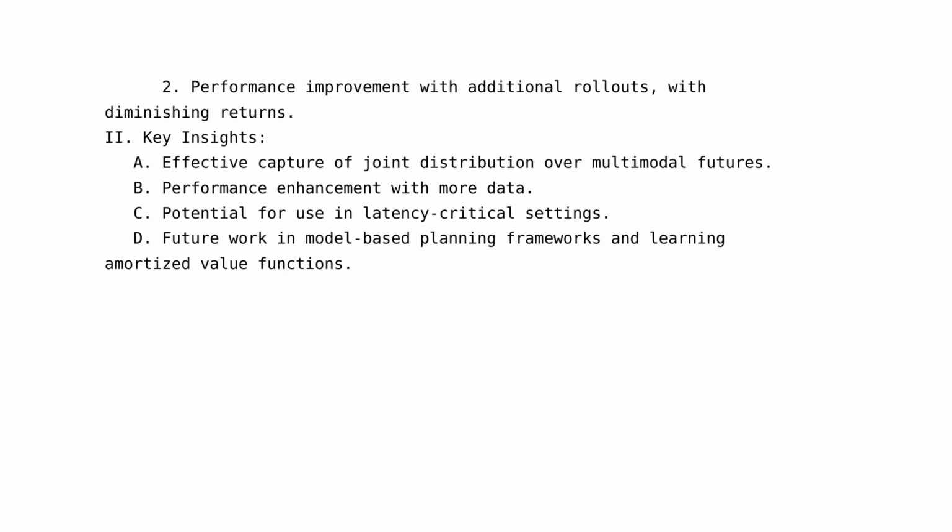The model can be used in latency-critical settings with the exploration of distillation strategies from large autoregressive teachers. This suggests that the model is not only effective but also efficient. 4. Future work includes leveraging the trained model in model-based planning frameworks and learning amortized value functions from large datasets of scene rollouts. This indicates potential areas for further improvement and application of the model.